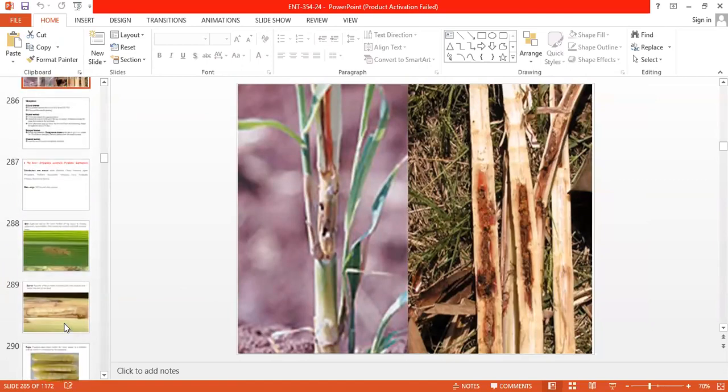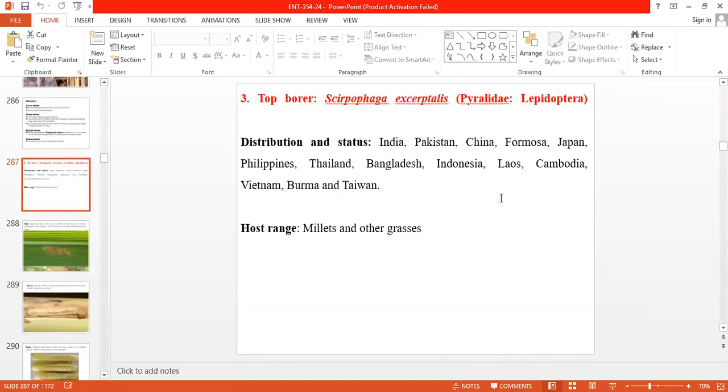Then the next borer category pest is the top borer, also called the top shoot borer, Scirpophaga excerptalis, family Pyralidae, order Lepidoptera. This top shoot borer is mainly injurious to the top portion of the cane, and its damage persists till the harvesting of the crop.